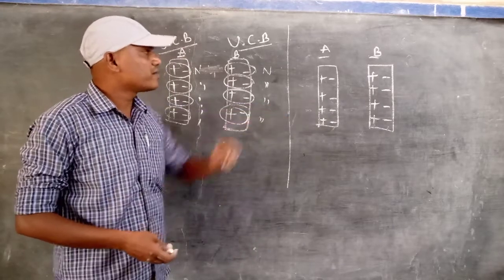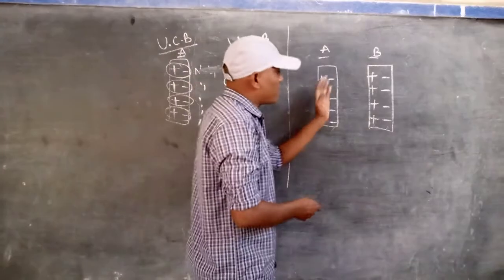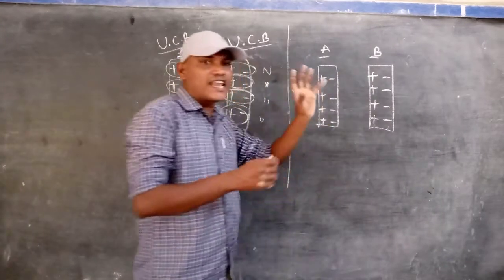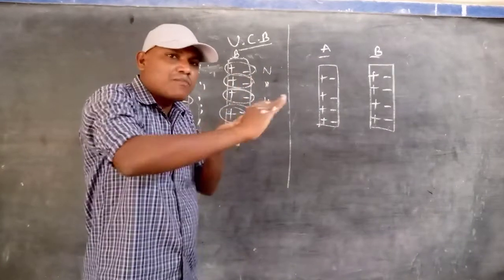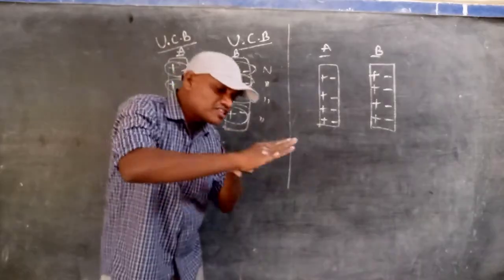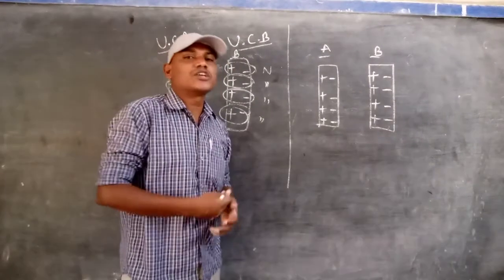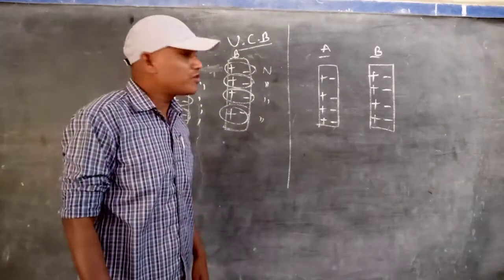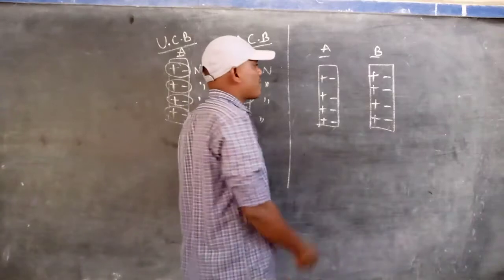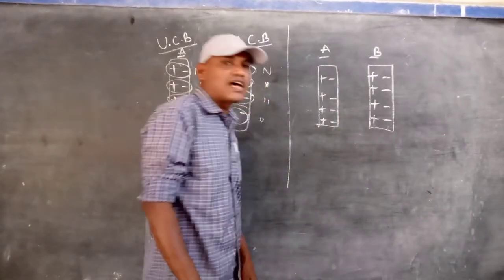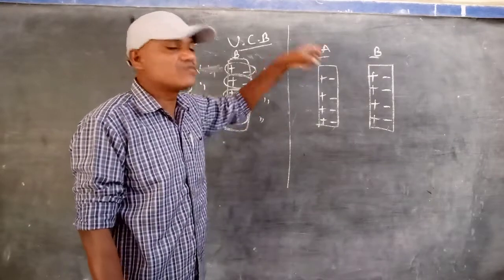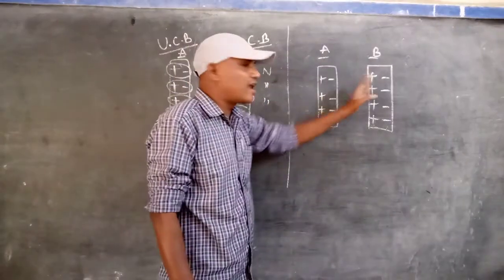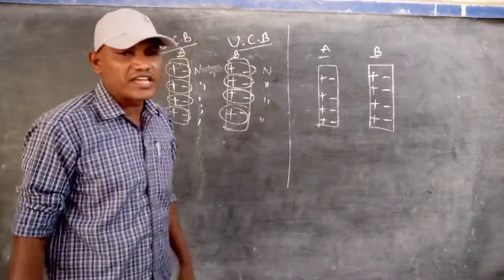Now here we are observing that body A and body B are initially electrically neutral. Now the two bodies are rubbed against each other. During the rubbing, what will happen? Friction is produced. By the production of friction, what will happen? Electrons are transferred from one body to another body along with heat energy.